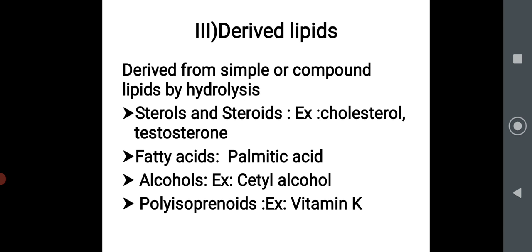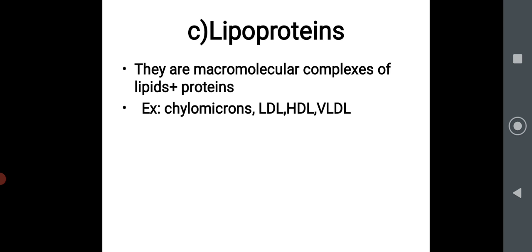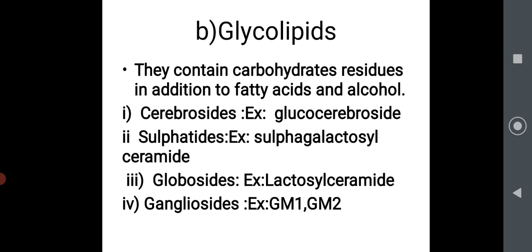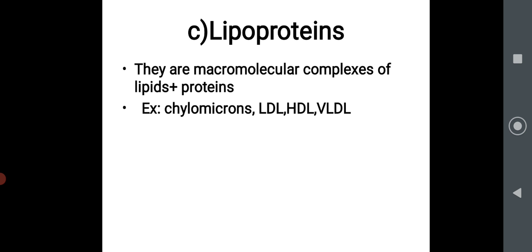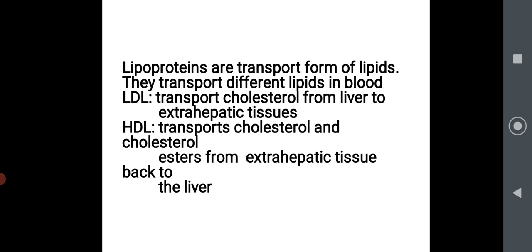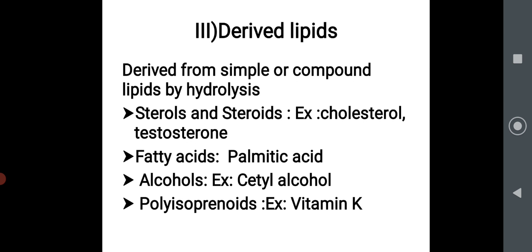So third, you have seen this one too: phospholipid, glycolipid, and lipoproteins like HDL, LDL, VLDL. Next, after simple and complex, the third classification of lipid is derived lipid. They are derived from simple or compound lipids by hydrolysis, which means a reaction using a water molecule. Examples are sterols and steroids.